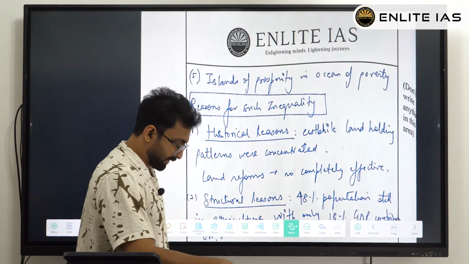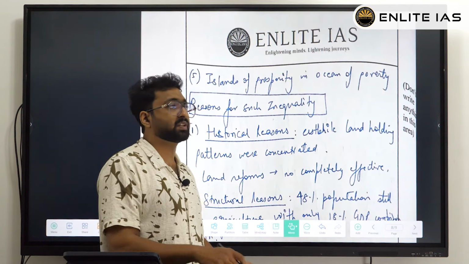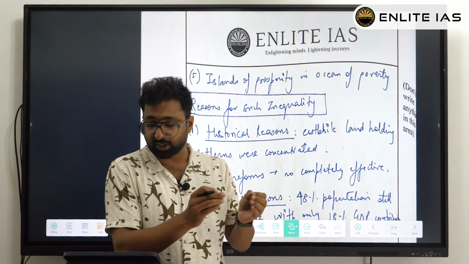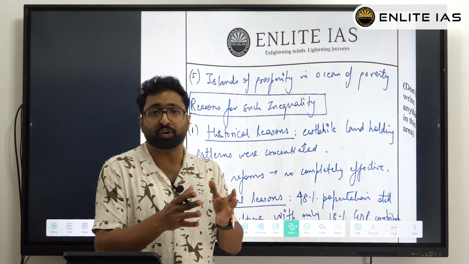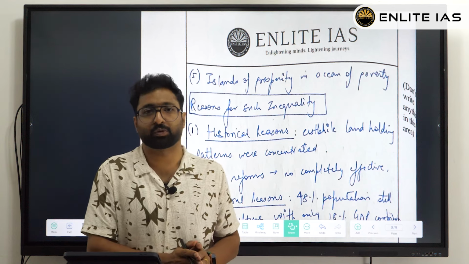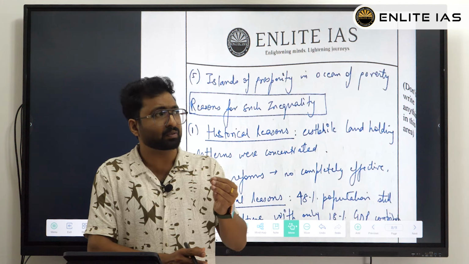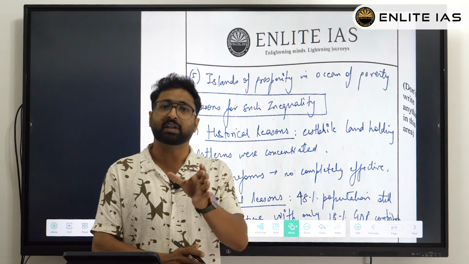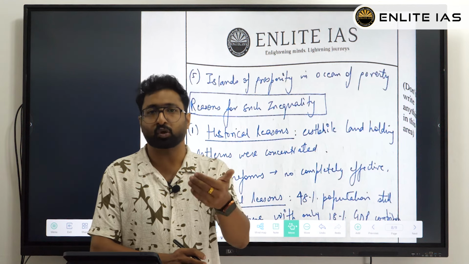Try to answer it more simply. Don't think that the question is asking for the growth rate and inequality gap contradiction, and my point always should answer this one. No, it's not possible for you. So give it so simply that the examiner gets an idea. He is actually trying to give the answer to the particular contradiction.